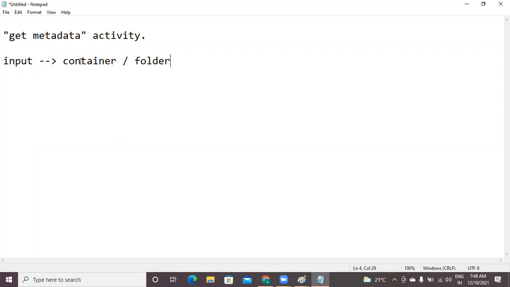Okay. So whenever you want to transport the data of one single file, at that time you do not need any Get Metadata activity. But if you have 100 files in your data lake and you want to migrate all the data into some other database, or into Synapse, or into a different data lake, you cannot define 100 copy activities.